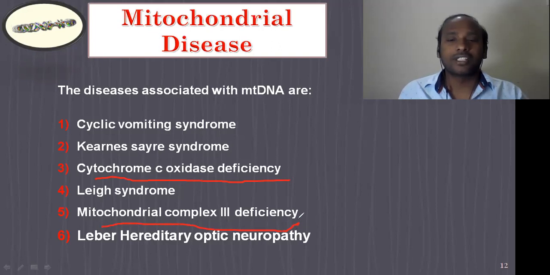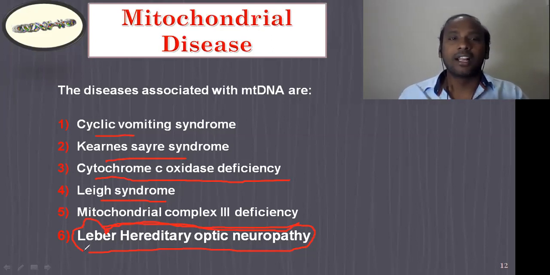These are related with oxidation and the electron transport chain. Then cyclic vomiting disease, Kearns-Sayre syndrome, and even Leigh syndrome are important mitochondrial DNA diseases. And this is one of the important hereditary diseases, which we call Leber hereditary optic neuropathy, where there is a change in the mother's mitochondrial DNA, which definitely can code for this kind of disease.